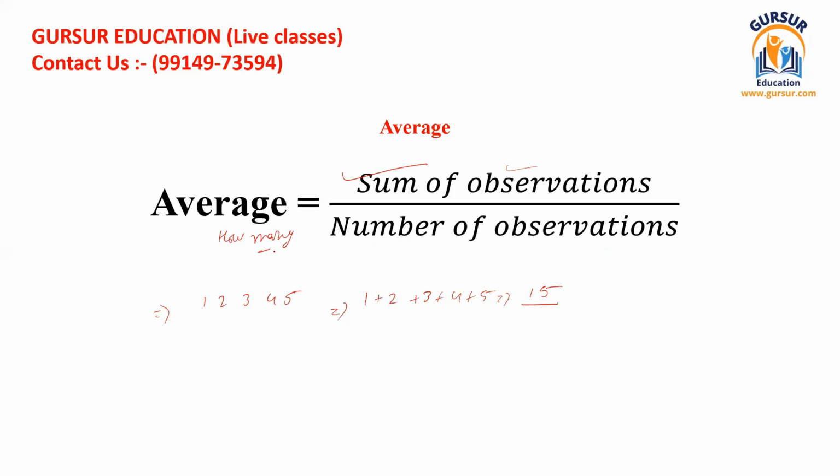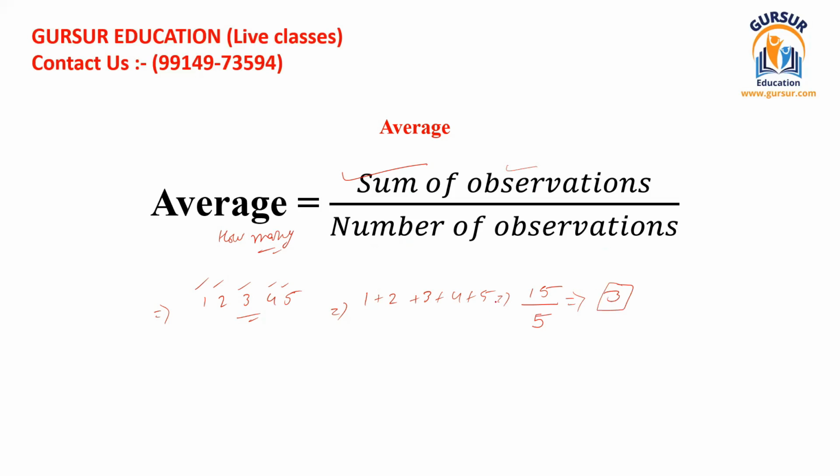Okay, how many observations are there? So in total there is 1, 2, 3, 4, 5. 5 observations in total. So you have to divide the sum by the total number of observations, and whatever value you get as a result, this is known as your arithmetic average or mean.